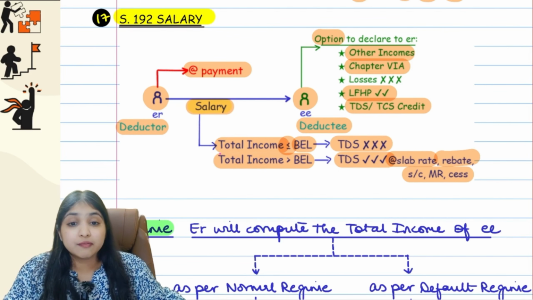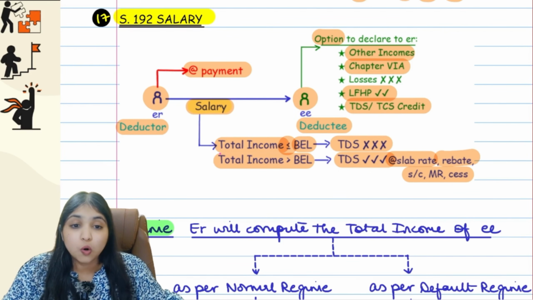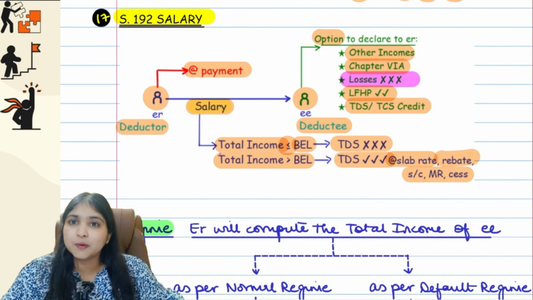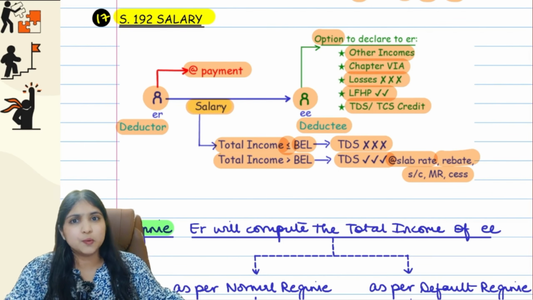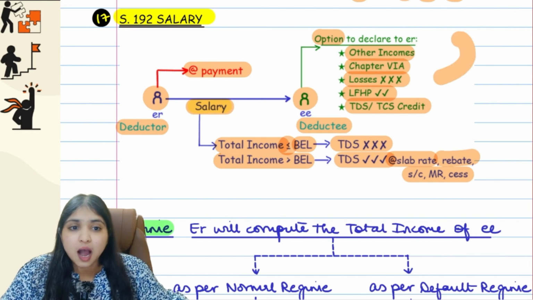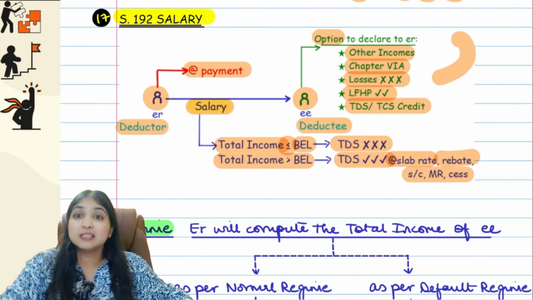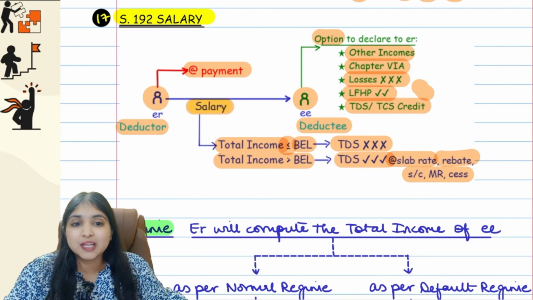But listen to me. If the employee is suffering from losses, only loss from house property, he can inform the employer. Other losses, he should not inform the employer. Even if he informs the employer about other losses, the employer will not consider. So only one loss will be considered by the employer, and that is loss from house property. Reason is simple guys. Other losses, you must have learned this in the set off and carry forward chapter, you can set off only if you have filed ITR on time. It is only loss from house property which, even if you don't file your ITR on time, you can still adjust. So that is why loss from house property, you can inform the employer.